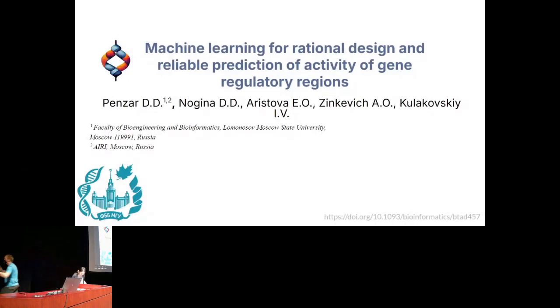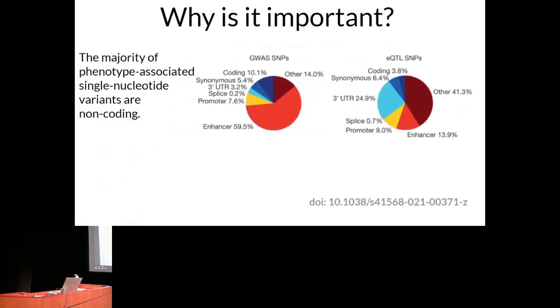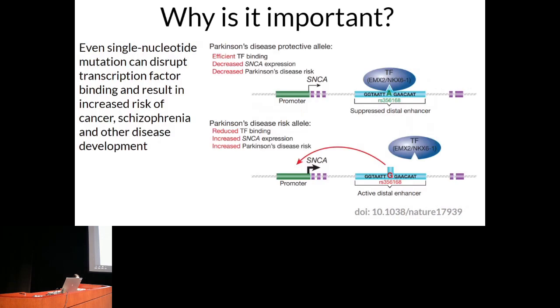Dear colleagues, thank you for the opportunity to present our work on using machine learning to decipher genome regulatory grammar. It turns out that while the main focus and progress so far has been in predicting the effects of coding variants in the genome, the main part of phenotype-associated single nucleotide variants are non-coding. And we do know that even a single nucleotide non-coding mutation can result in developing such a severe disorder as Parkinson's disease by changing the binding of one transcription factor.